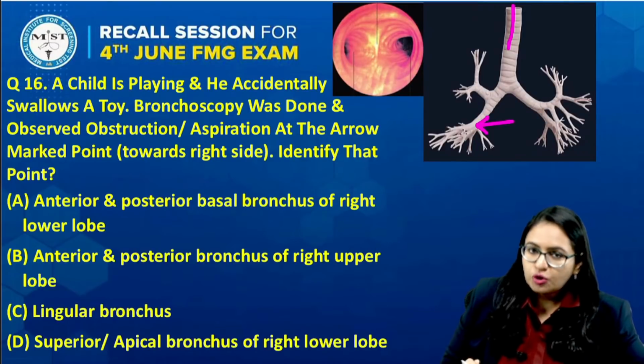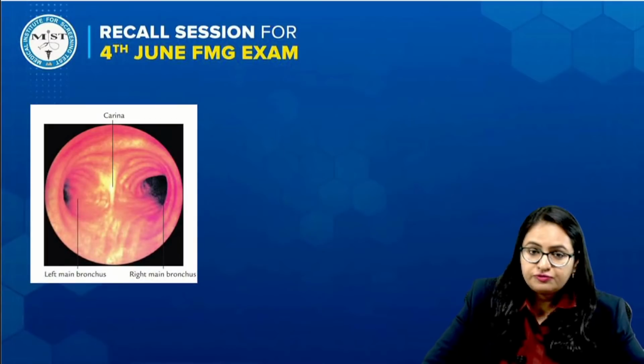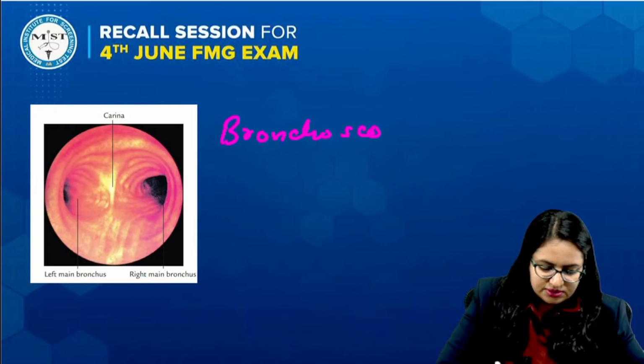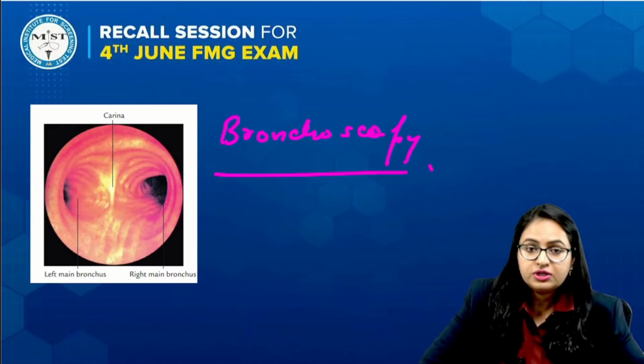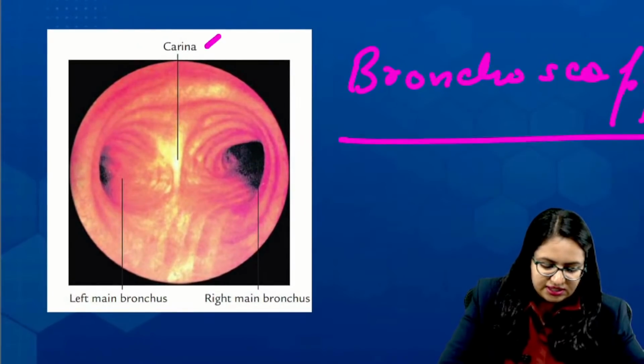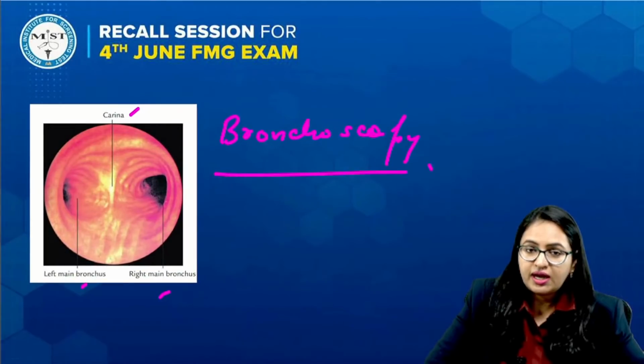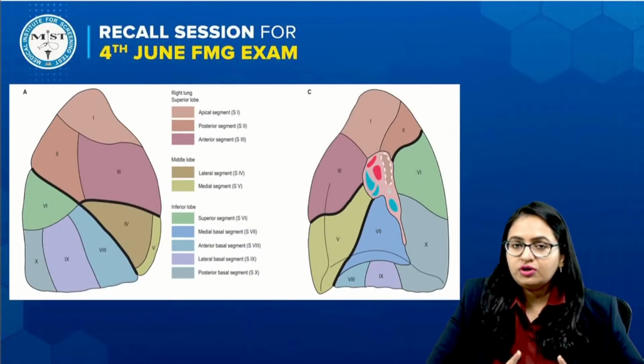And these were the various options which were given. If you see, this is the image of the bronchoscopy, with the bronchoscope inside, and this is the level of the carina, the right and the left main bronchus. So this was the image. Another image was given for that schematic image.